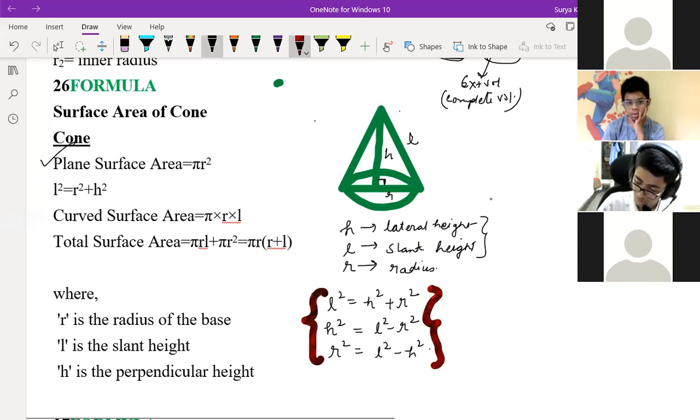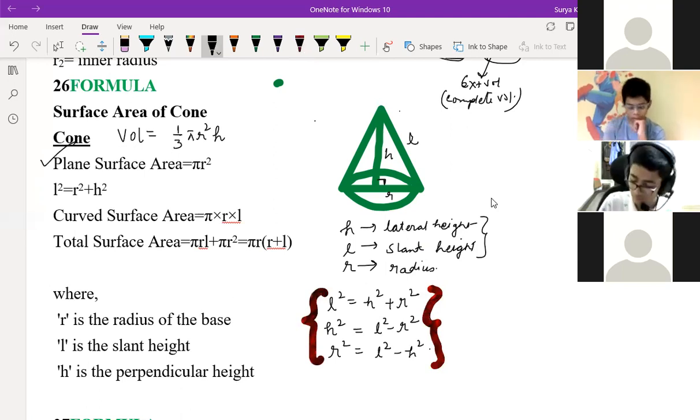Yes, sir. So here we start from volume. Volume is equal to 1 by 3 pi r square h. Okay, children, you remember the volume of cylinder and divide by 3. That's it, this is the same thing. Volume of cylinder you remember, pi r square h, divided by 3. Again, CSA, curved surface area, is nothing but pi RL.